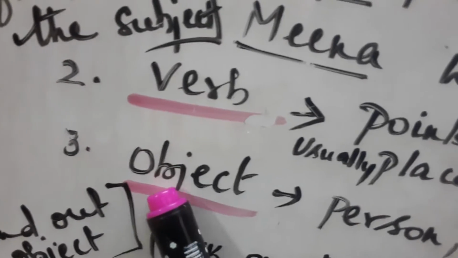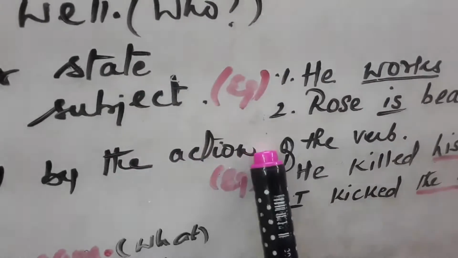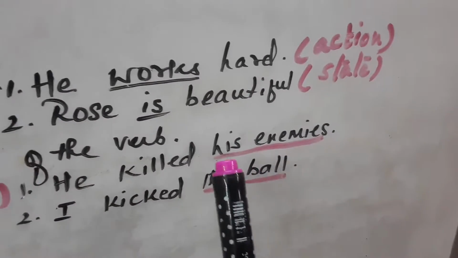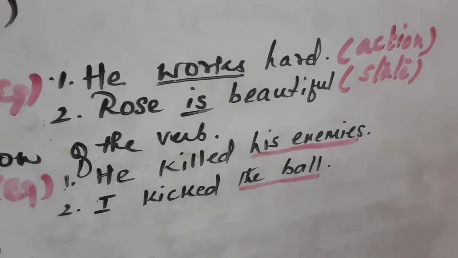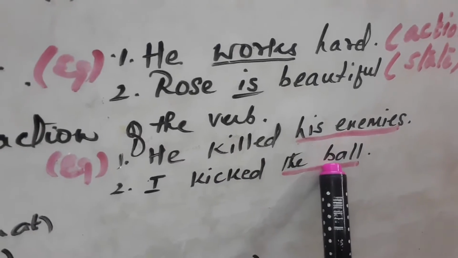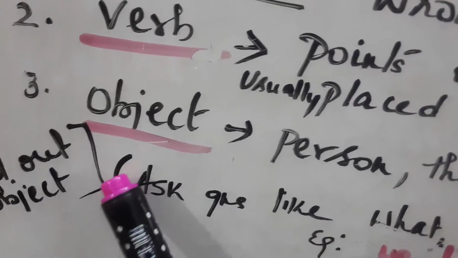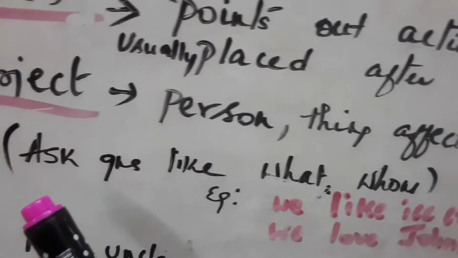Then, object: a person or thing affected by the action of the verb. See, example: he killed his enemies. I kicked the ball. Now, how will you find out the object? Ask questions like what, whom.